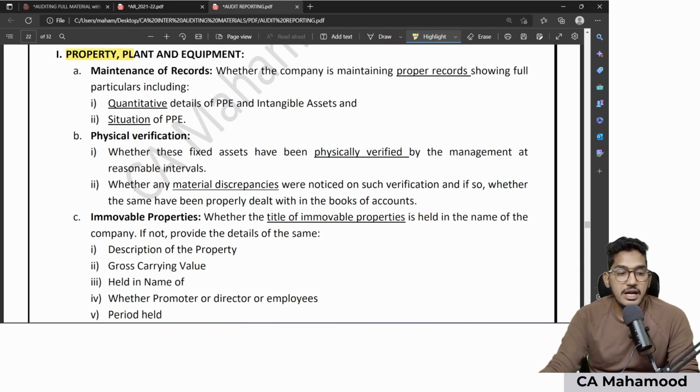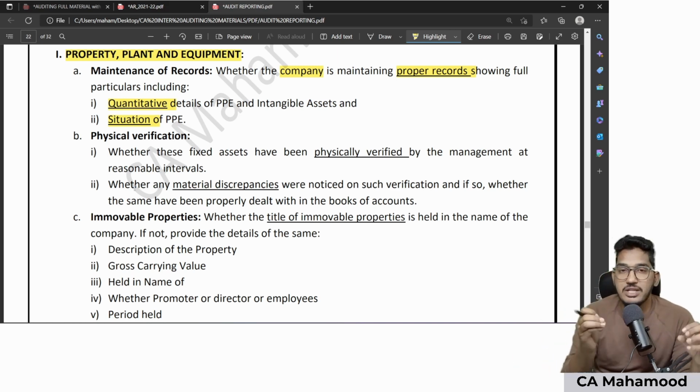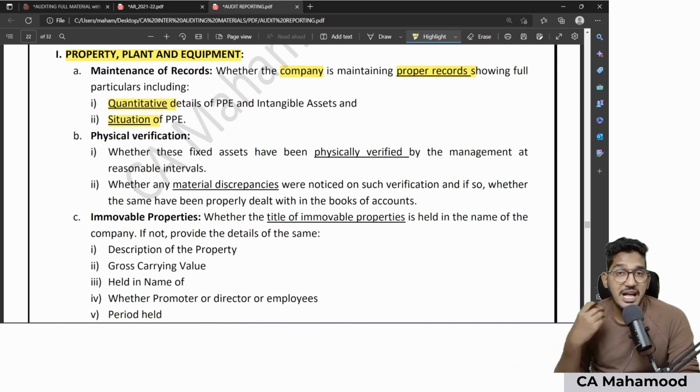First reporting requirement is regarding property, plant and equipment. Regarding property, plant and equipment, you need to check 5 things. How many things? 5 things. Number 1, you need to check whether your client is maintaining proper records relating to PPE, which should show quantitative details of PPE, and the situation of the PPE, nothing but the location of the PPE. So whether your client is maintaining such records, which should show me quantitative details as well as situation or location of PPE.